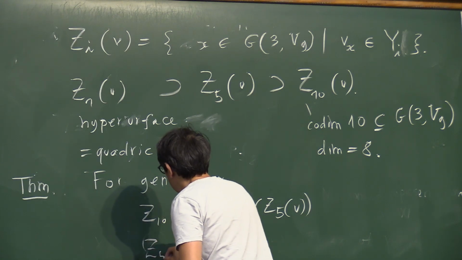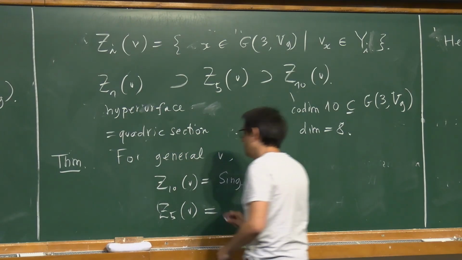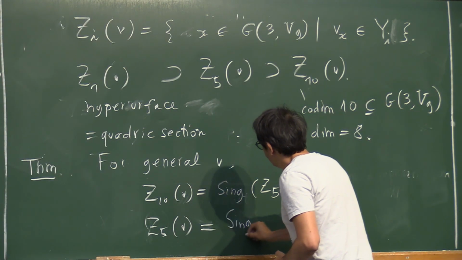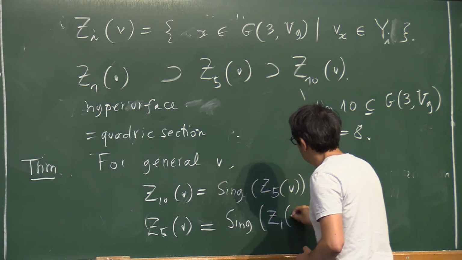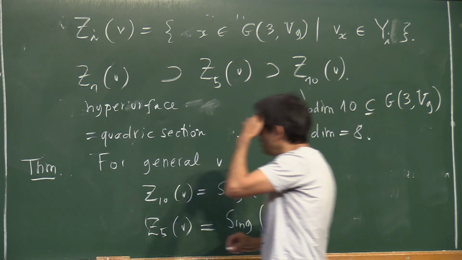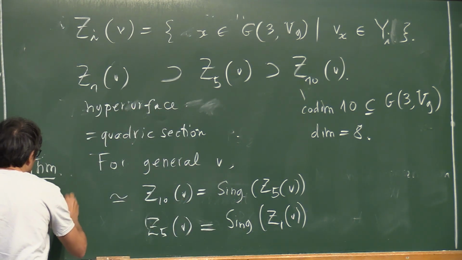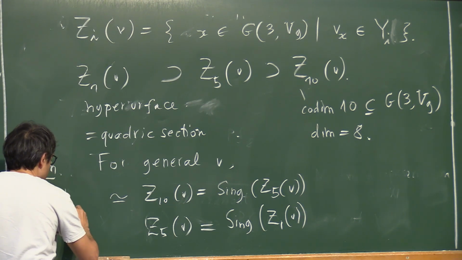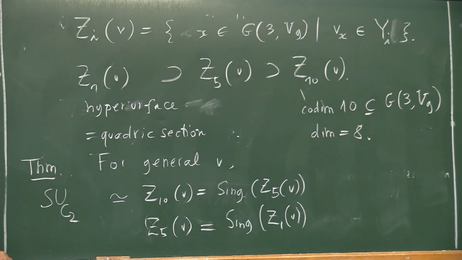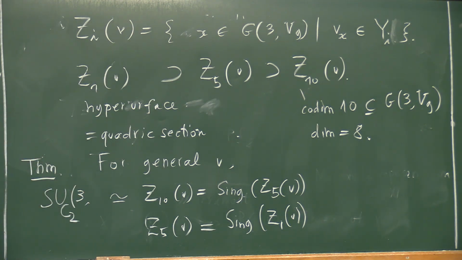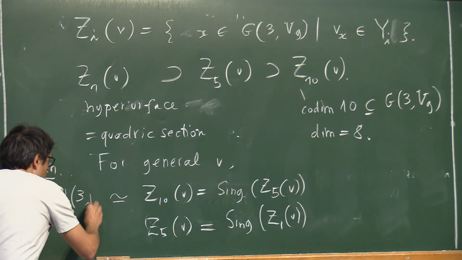Z5, okay, $1 million guess, singular locus of Z1. And Z10 is actually isomorphic with SU, again the same, a curve C2 of genus 2, again of rank 3. But this time it's not the degree determinant 0 vector bundles. It's the vector bundles whose determinant is a single point.